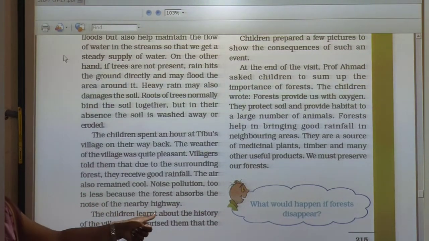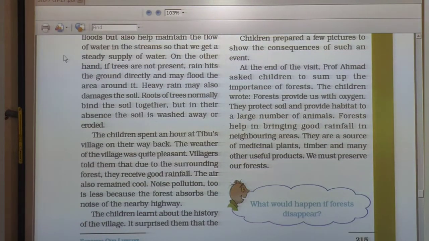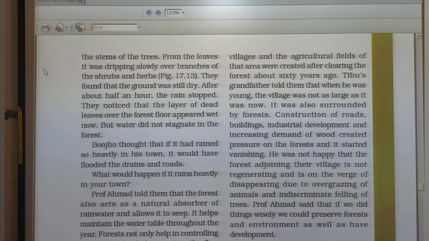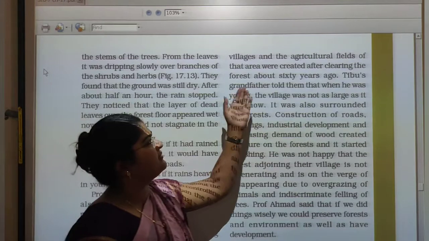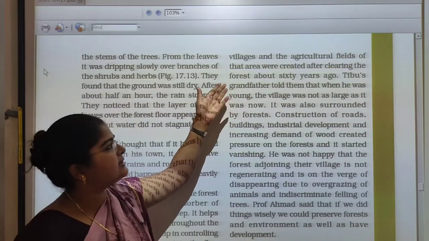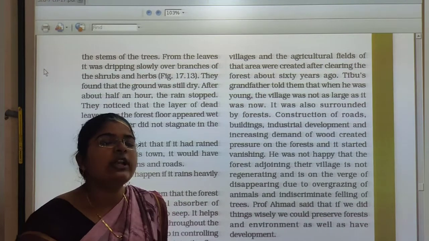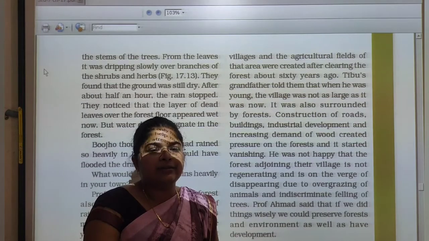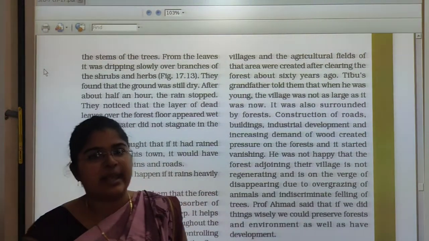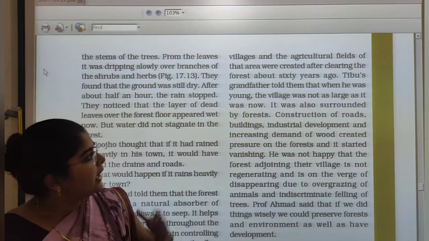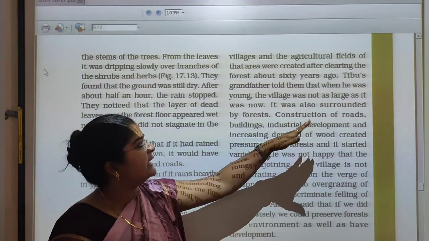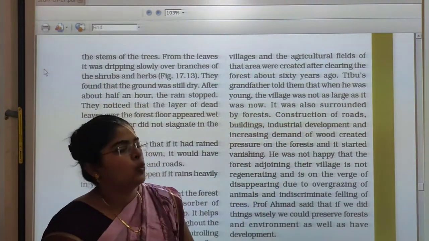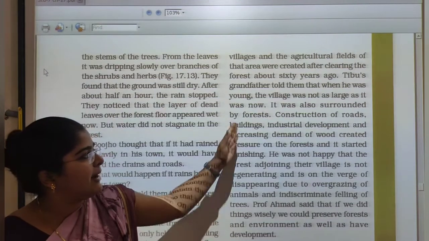The children learned about the history of the village. They were surprised that the village and agricultural fields of the area were created after clearing the forest about 60 years ago. Tibu's villagers say that about 60 years ago they cleared the forest and made some fields, some agricultural areas. Tibu's grandfather told them that when he was young, the village was not as large as it is now. It was also surrounded by forest.